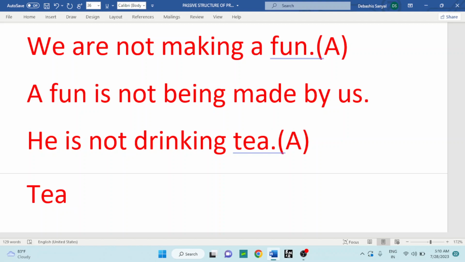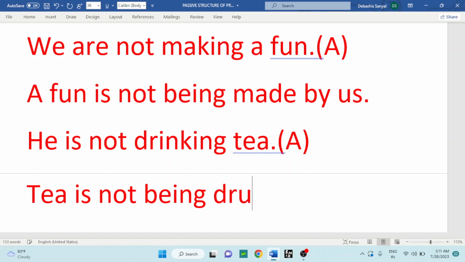Then among am, is, are we have to use is. Tea is not being drunk by him. He becomes him.